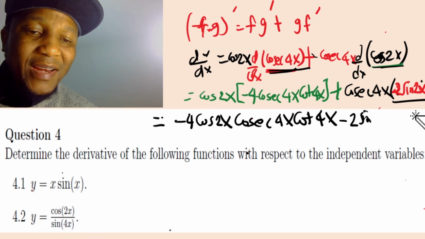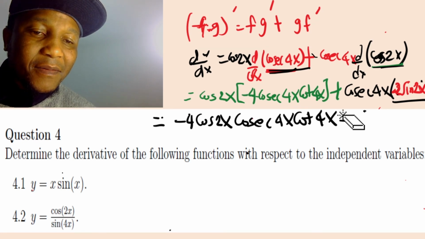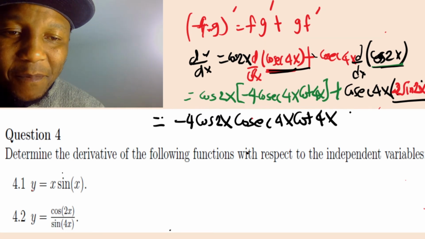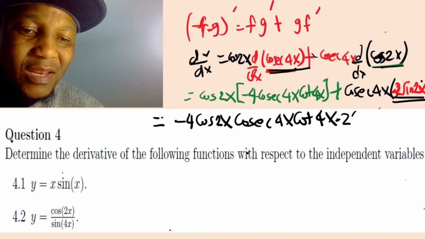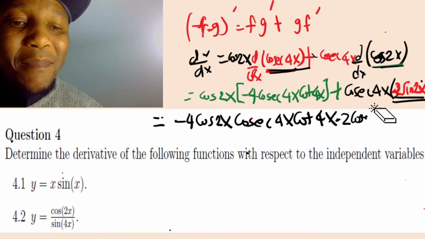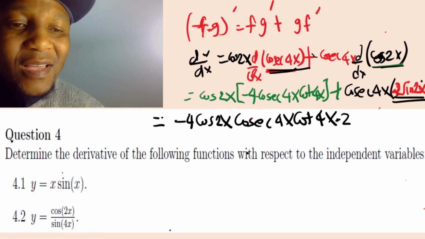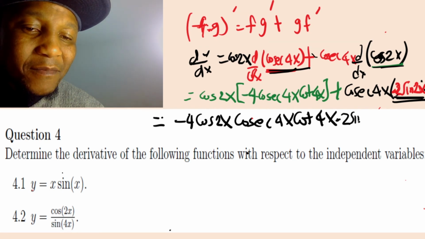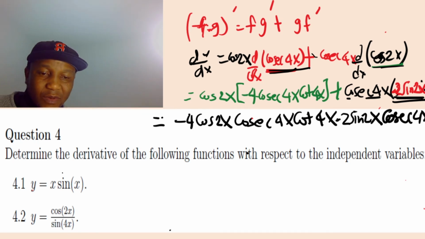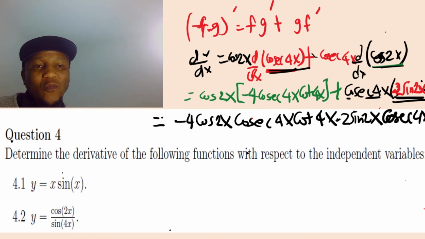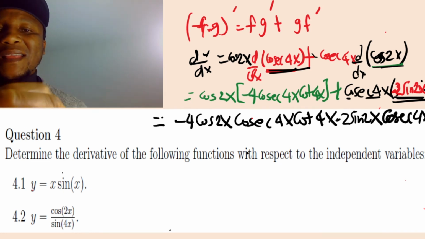Let me write again. This is going to start here, -2 sin 2x, and then cosec 4x. You see what I'm saying? If you want, you can rewrite it, but that's the end of the question.